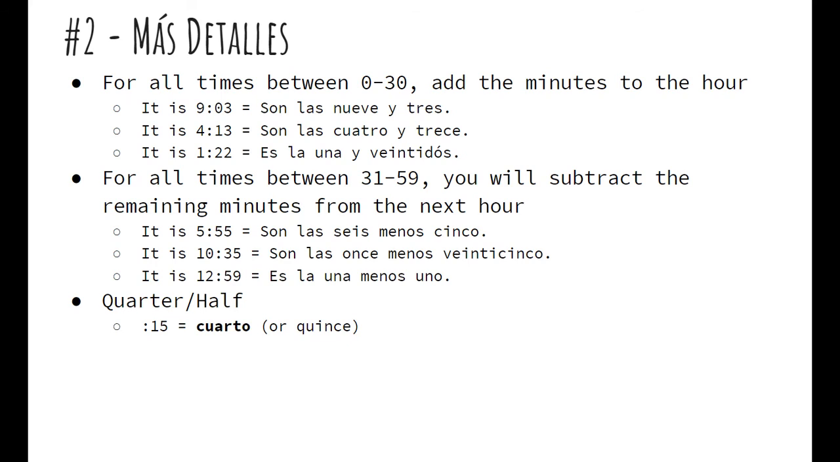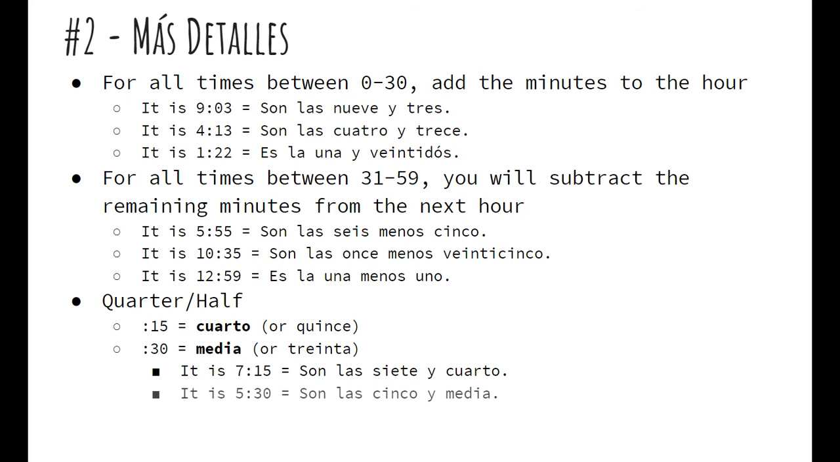So quarter and half. So they do have a few special words for quarter or half. So a quarter would be cuarto or quince, but they'll most often use the word cuarto. The 30-minute mark is going to be media, or they can use 30, it's just not as common. So it is 7:15, son las 7 y cuarto. Kind of like when we say it is quarter past 7. Here would be son las 7 y cuarto, it is 7:15. It is 5:30, son las 5 y media.